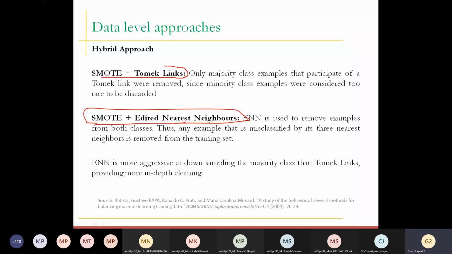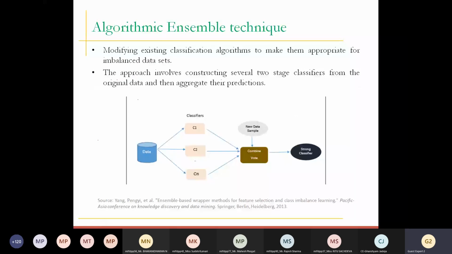So this was all about the first technique, and now the second approach is the ensemble approach. Ensemble means we are not going to rely upon a single learner, and we are not using some data manipulation technique.